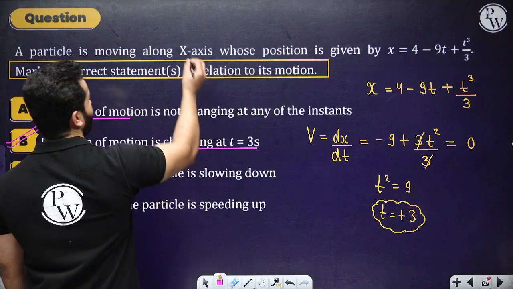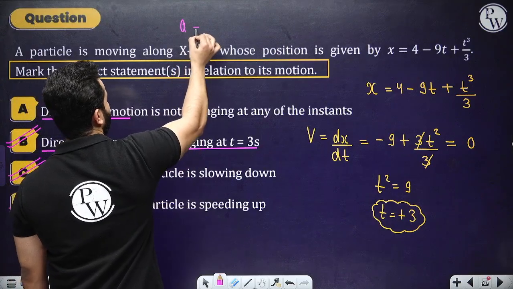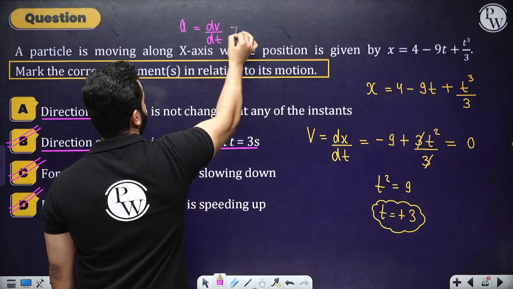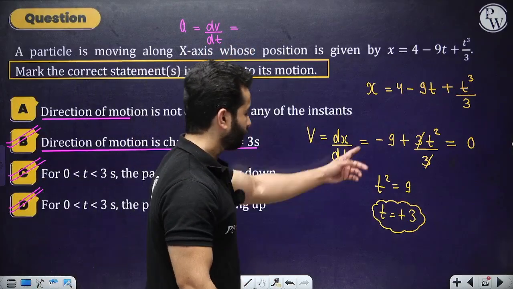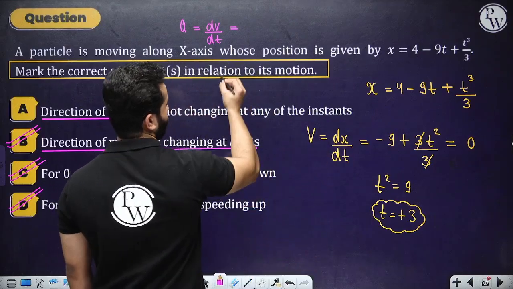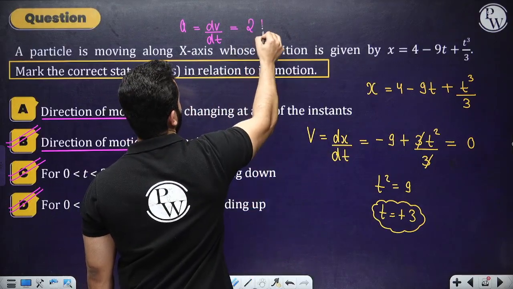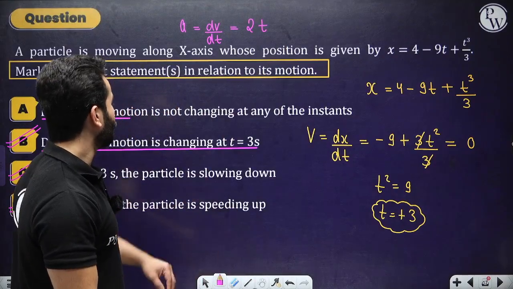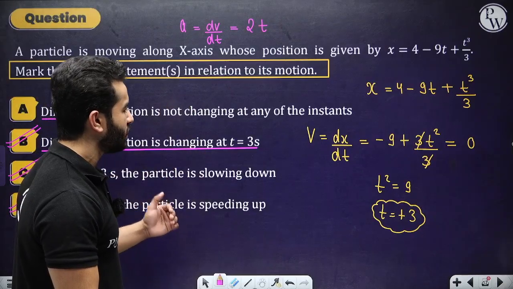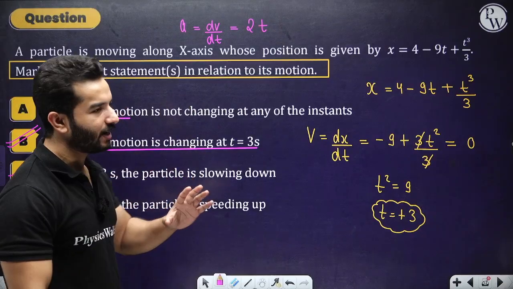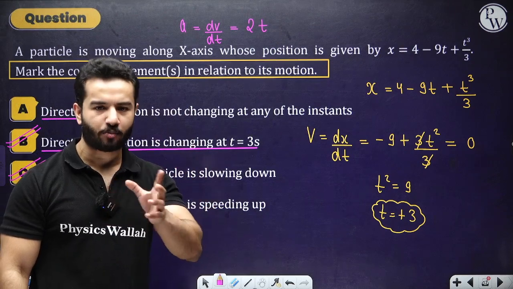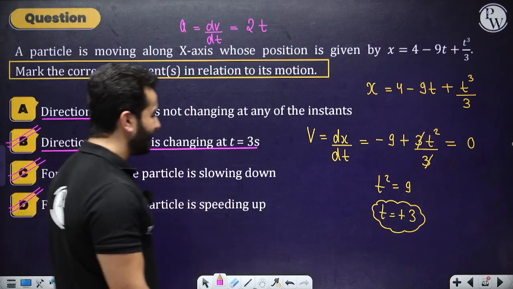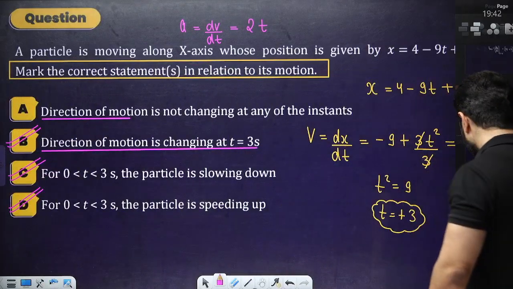You can actually write acceleration as dv by dt. And you can differentiate it again. And you're going to actually get 2t. Is that correct? You're going to get 2t. So acceleration is always positive. It is acting, well, actually it is always increasing. Let's not say positive or negative. It is always increasing. So B, C, D are the correct answers, right? So hopefully you have got it.